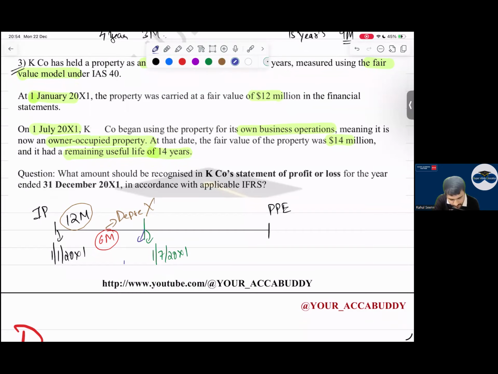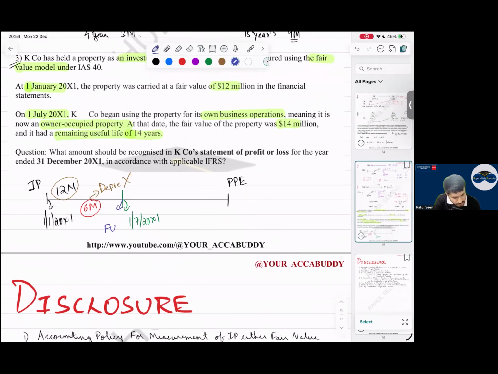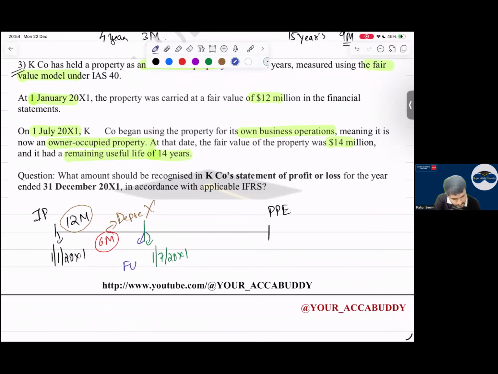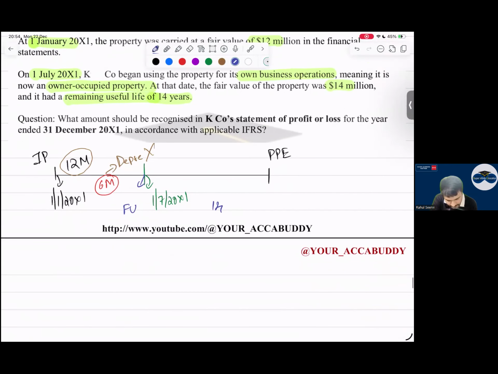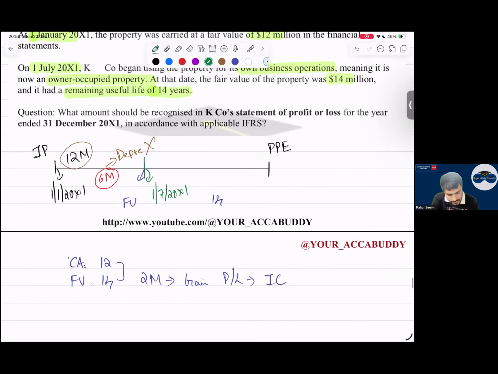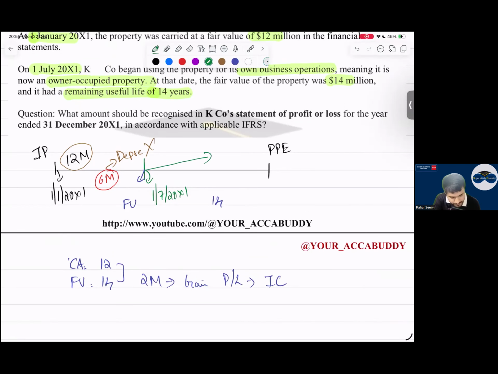So what is the fair value here, everyone? 14 million. And what is the gain in P&L? This 12 million, sorry, 14 million. So 2 million gain in P&L. Sir, which category? Investing category.